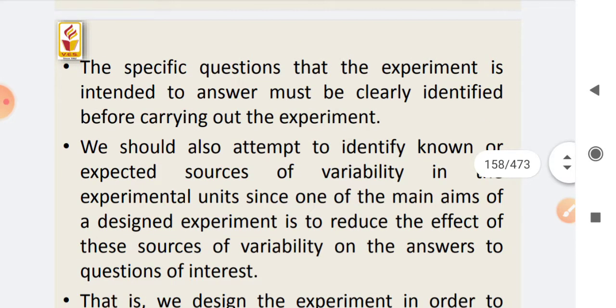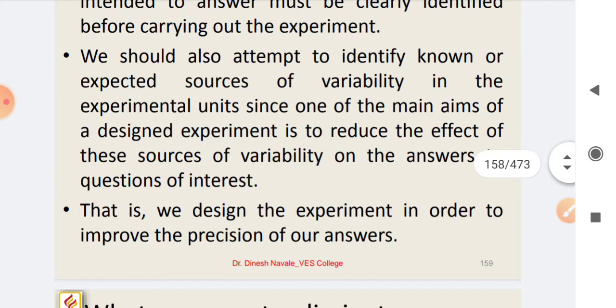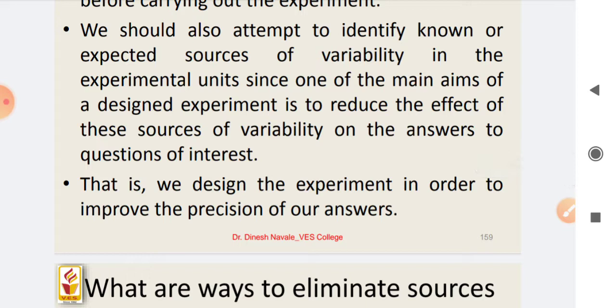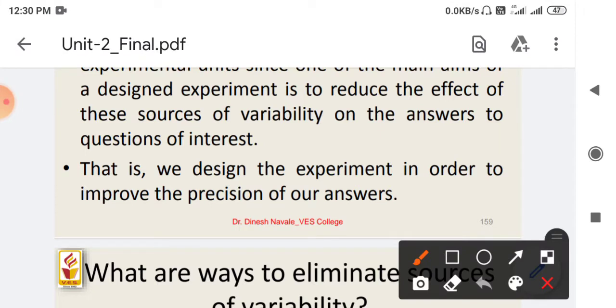The specific question being answered must be clearly identified before carrying out the experiment. We should also understand the problem, its source, and the variables that are going to change in the given experiment, which will reduce the effect of variables on the answer to the question of interest.